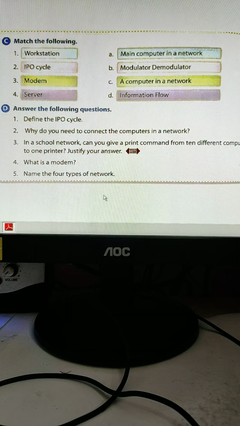Name the 4 types of network. Here the 4 types are the topologies in a network. That is star, we can make it bus... these are the types of network.